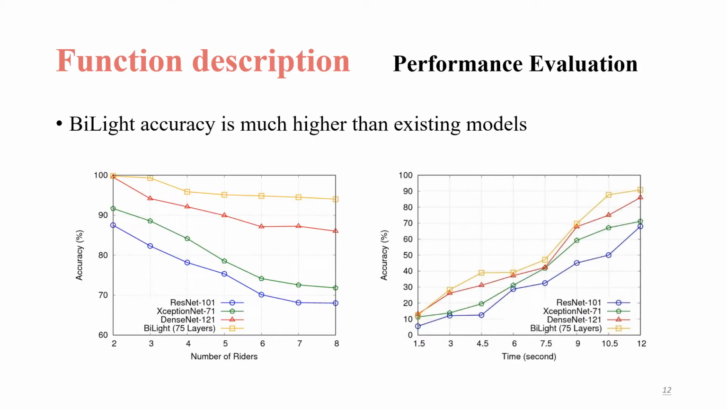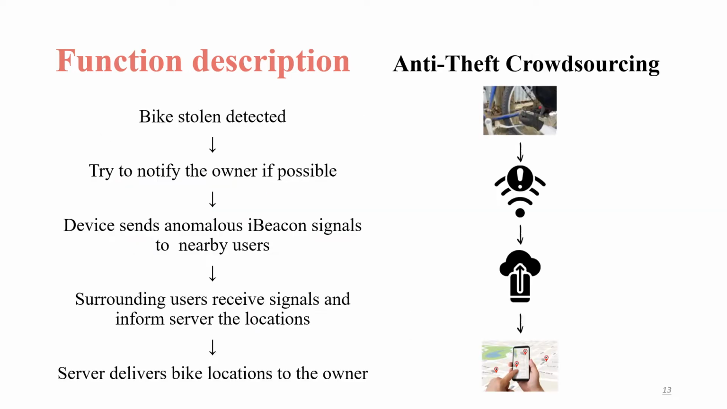As you can see in the picture, BiLight's accuracy is much higher than existing models like ResNet and DenseNet. For anti-theft crowdsourcing, if the device detects that the bike is stolen, we will try to notify the owner. If we can't notify them, the device will open our iBeacon module and send an anonymous signal to nearby application users. The surrounding users will receive the signal and send their locations to the servers, and we can help track our bike.